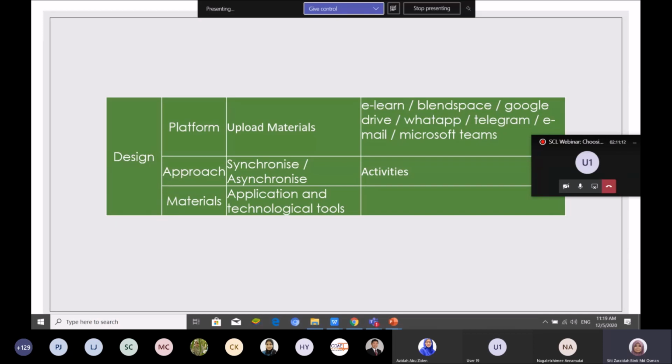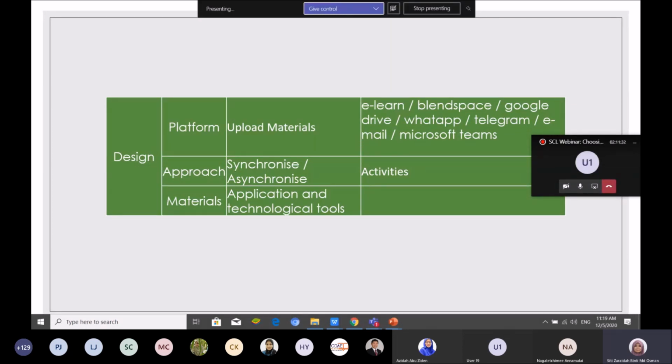And then the approach, either synchronized or asynchronized. The approach also needs to have the activities. You need to design what activities the students are going to do in the synchronized or asynchronized approach.